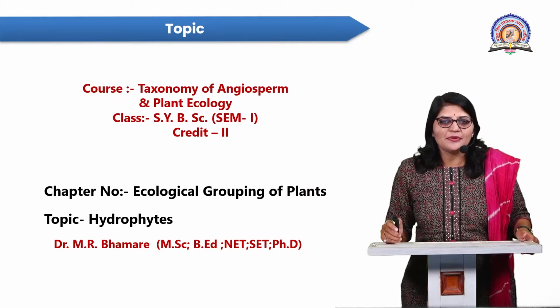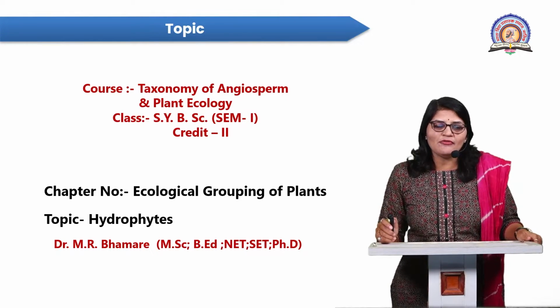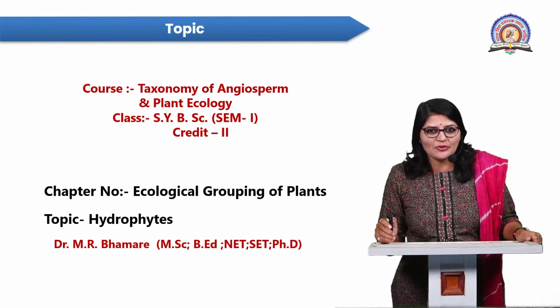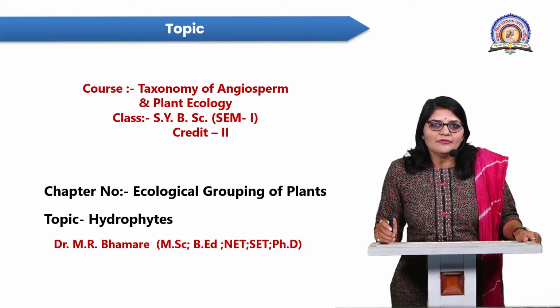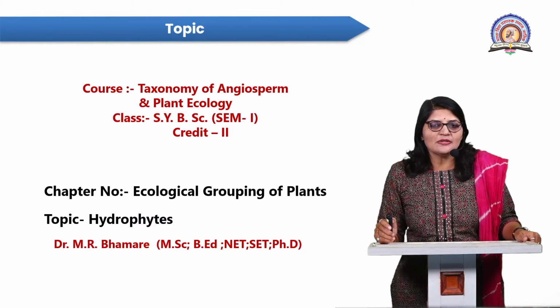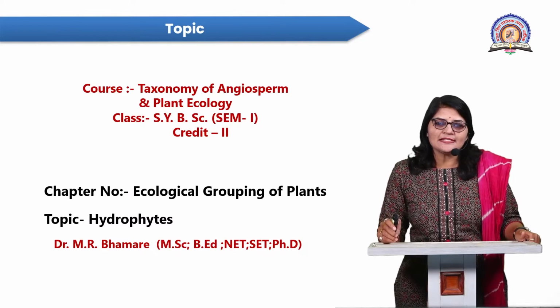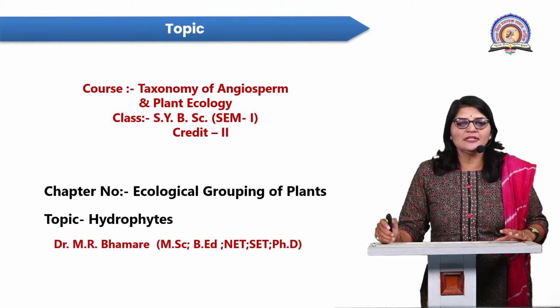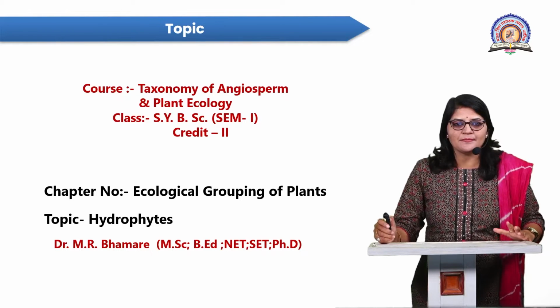Today, we are going to teach the course Taxonomy of Angiosperm and Plant Ecology, class SYBSc. The name of the chapter is the ecological grouping of plants and the topic is hydrophytes. So students, this chapter belongs to credit number 2 according to your university syllabus.